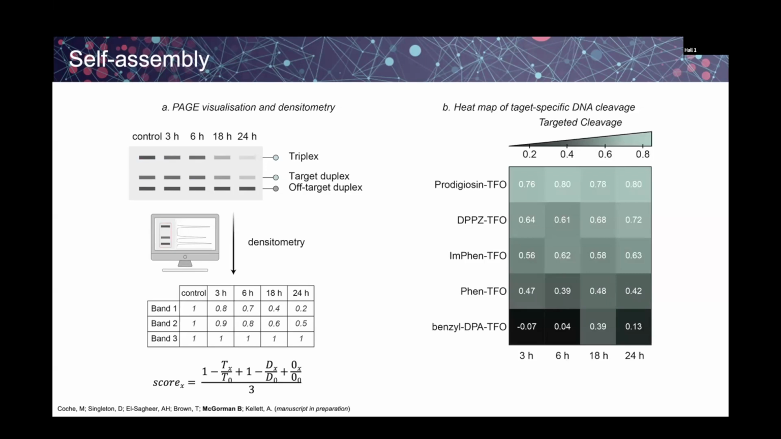We developed an assay then with target and off-target, similar to what you've seen before, but we looked at the intensity of the different bands in the gel using band densitometry. And through this equation, then we could give a numerical value to whether it was targeted versus off-target cleavage. We plotted this as a heat map here. So the benzyl DPA in this instance had very poor cleavage activity, which was actually due to destabilization of the triplex, and so we didn't get good triplex formation. Whereas you can see proteosin, which is without ascorbate, has very high cleavage activity, and then it's DPZ, Imfen, and phenanthroline.